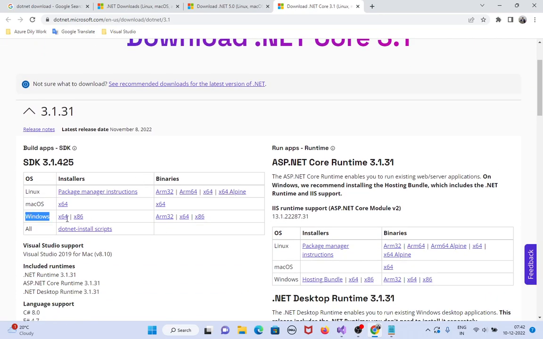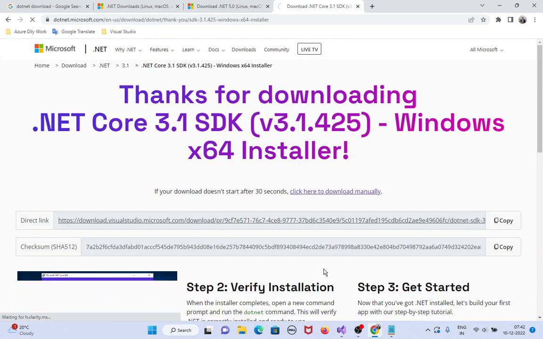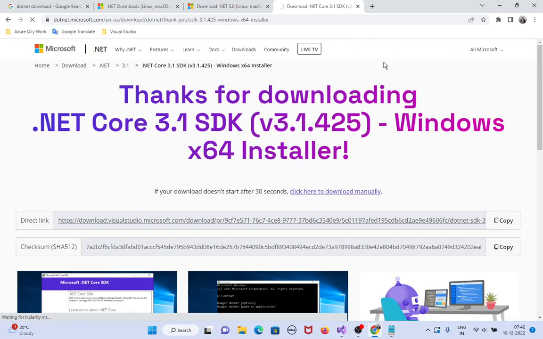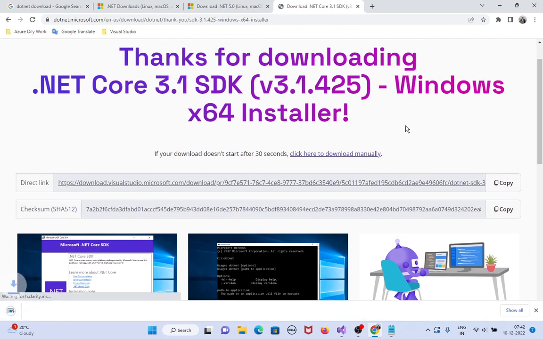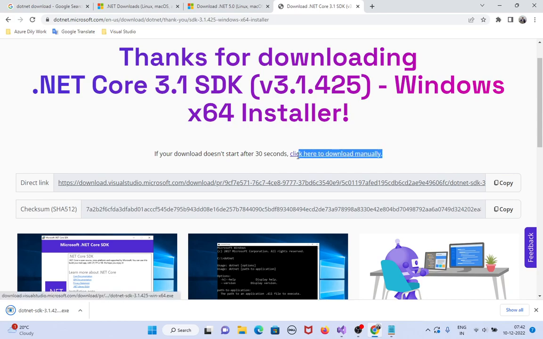Windows, x64-bit. So download not started. Yes, started. If download not started, so just click on it. Click here to download manually. Just we have to click on it. That's it. It will download.